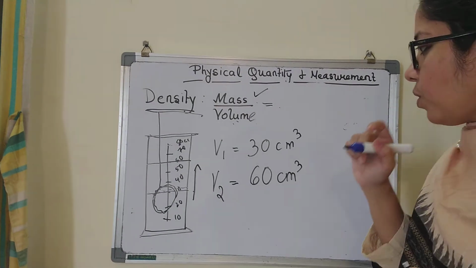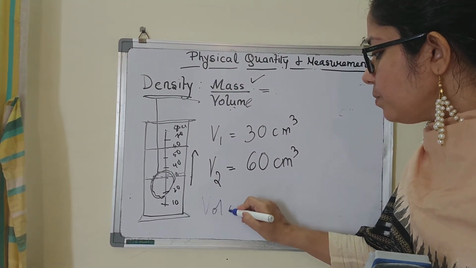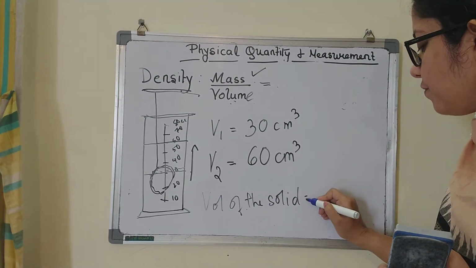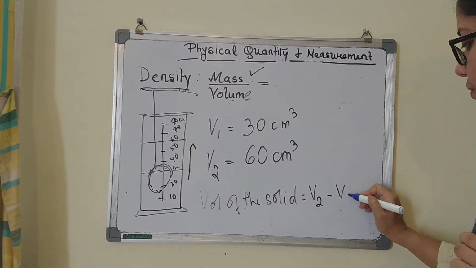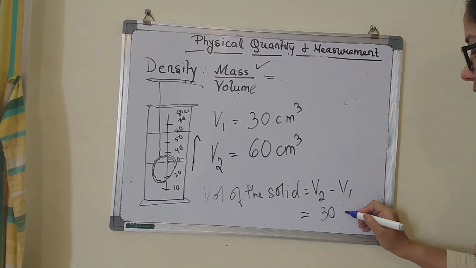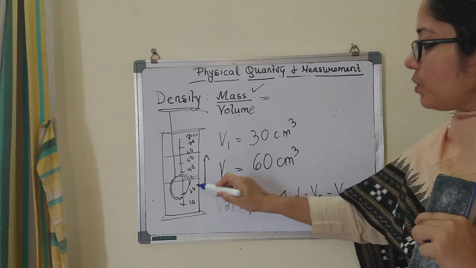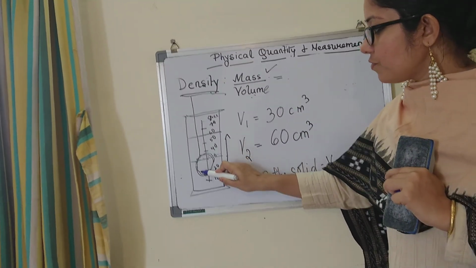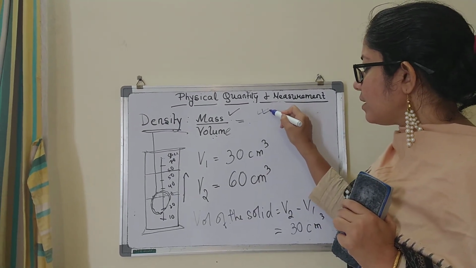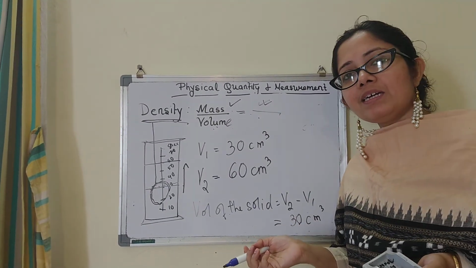So, what is the volume of this irregular solid? The volume of the irregular solid will be V2 minus V1, which is 60 minus 30. So, again 30 centimeter cube. If you can find out the mass of this from the beam balance, then you write the value over here divided by the volume that you get, and then you can find out the density.